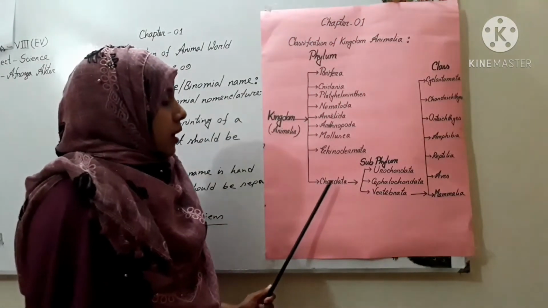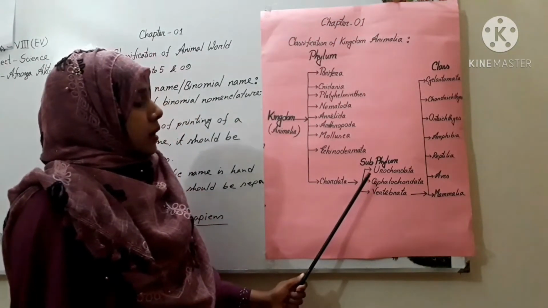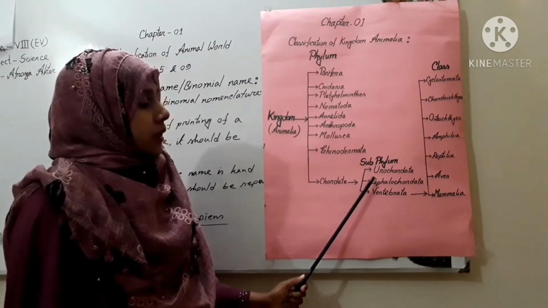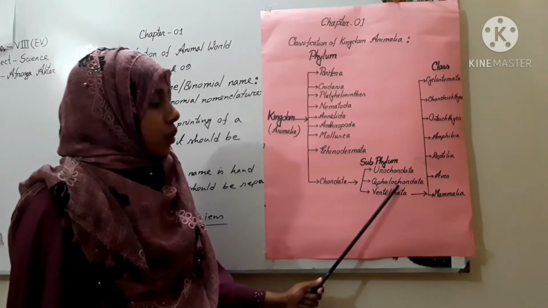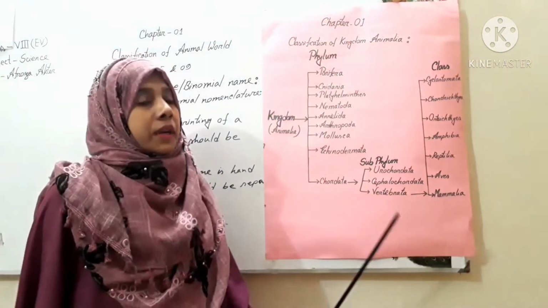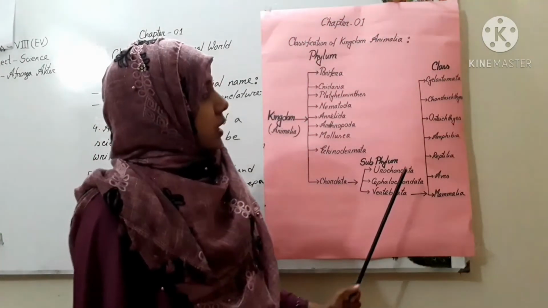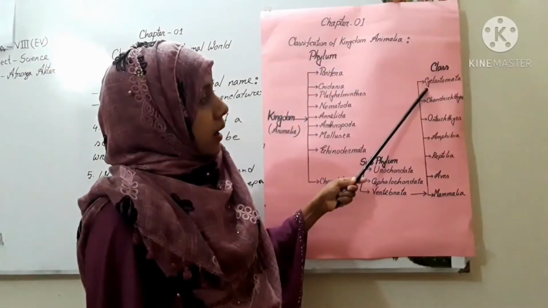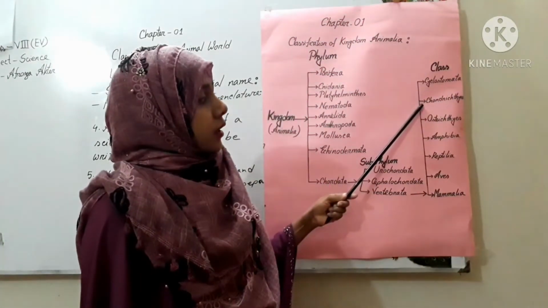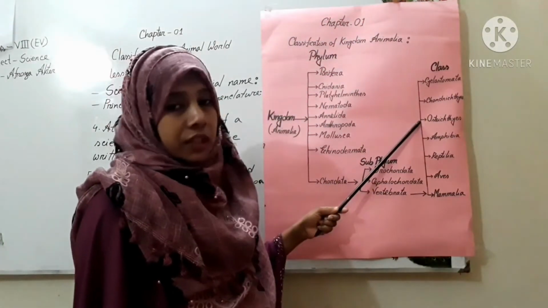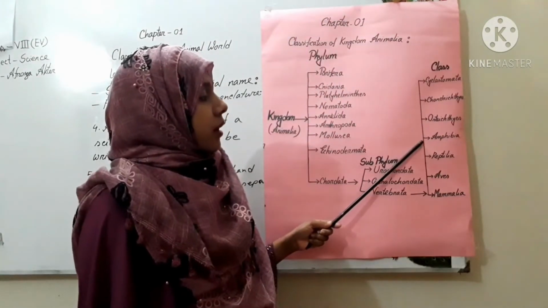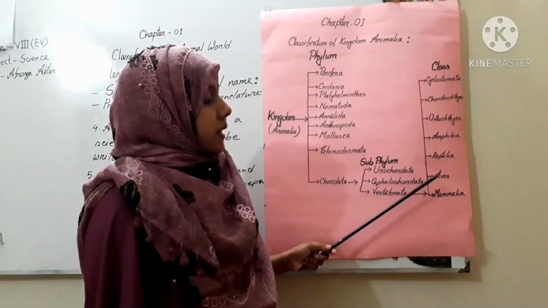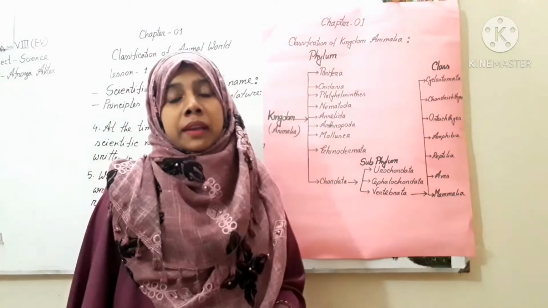Then Chordata, it has a subphylum. There are mainly 3 subphylum. They are Urochordata, Cephalochordata and Vertebrata. And in Vertebrata, 7 classes are present. Number 1, Cyclostomata, then Chondrichthyes, then Osteichthyes, then Amphibia, Reptilia, Aves, and the last one is Mammalia.